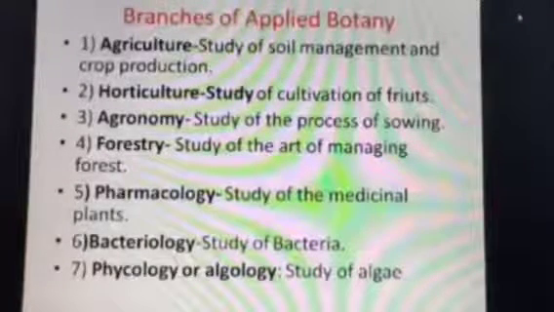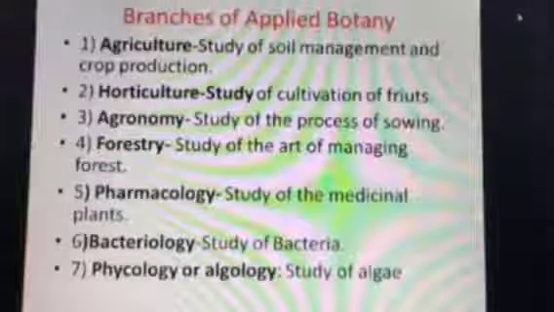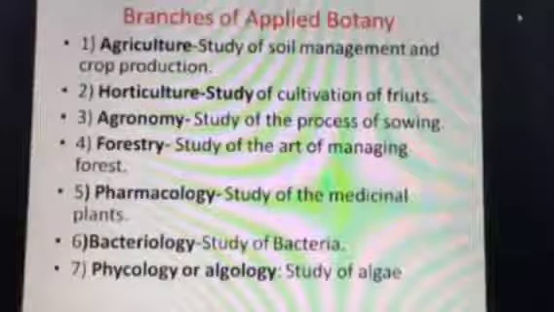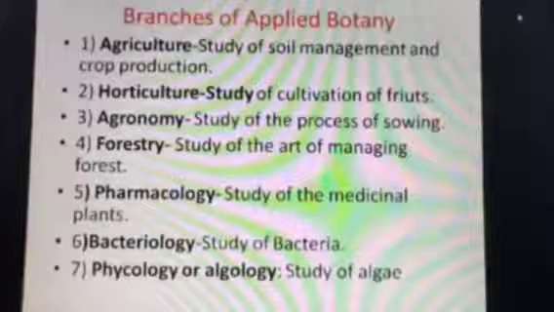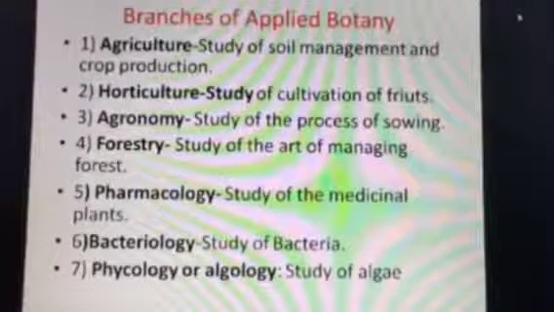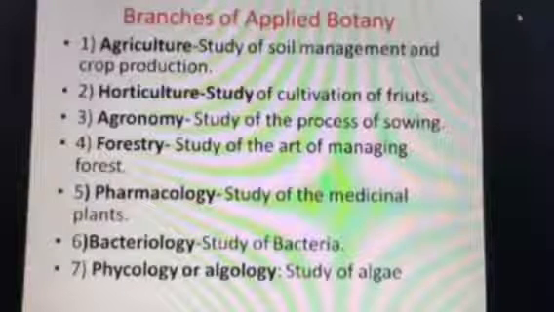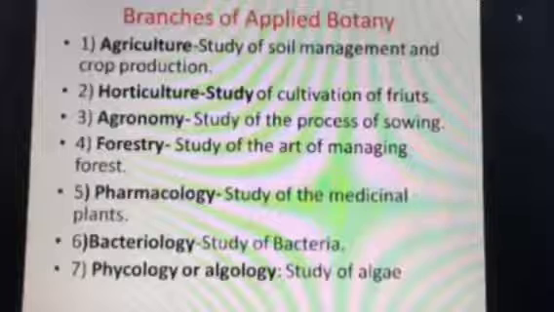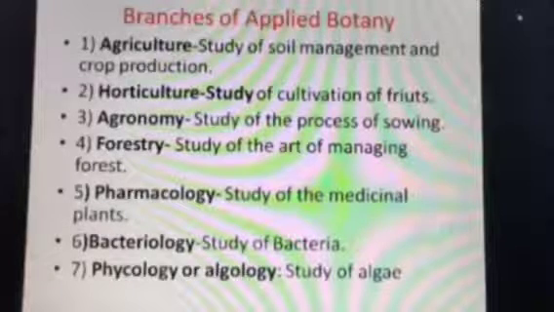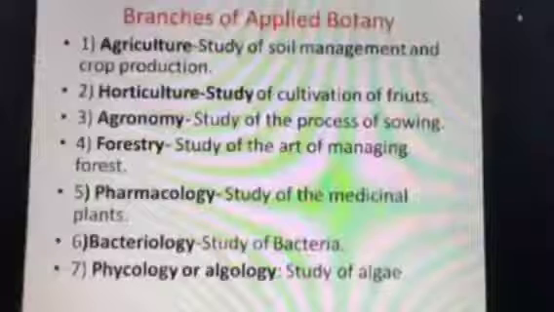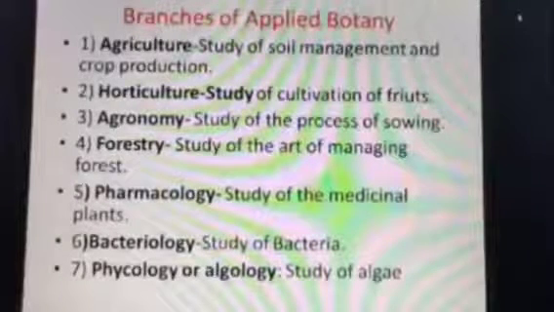Now, soil management: how to manage, how to provide fertilizer, how to make soil ready for plantation, and the second part is how to sow seed, how to maintain it, and how fruiting will take place, and how we will get benefit out of it. This part is agriculture.